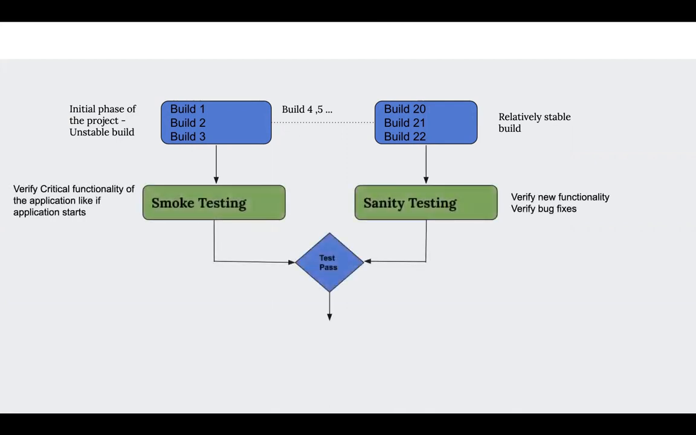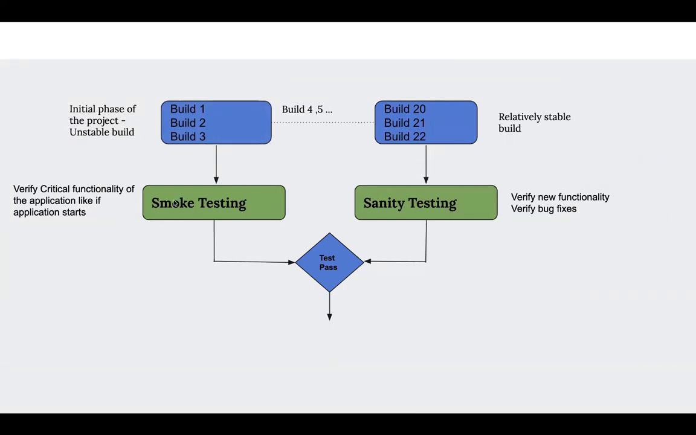Like we have shown in the example, when we initially have unstable builds in our project, or if we are building some application or some functionality from scratch and that particular functionality is unstable, we will verify critical functionality of the application to make sure that the given application is testable. It will help QA to save their time.